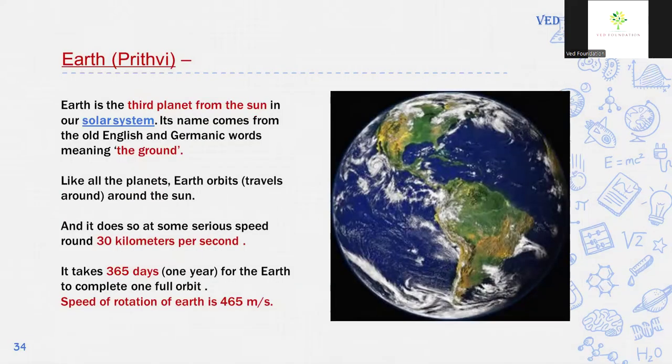Next planet is Earth. Earth is the 3rd planet in our solar system. Earth is also called Prithvi. Its name comes from an Old English or Germanic word meaning the ground.